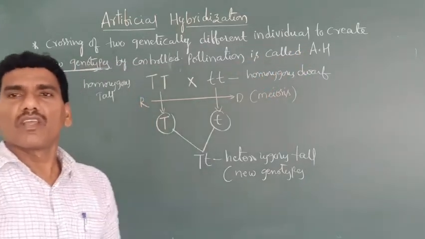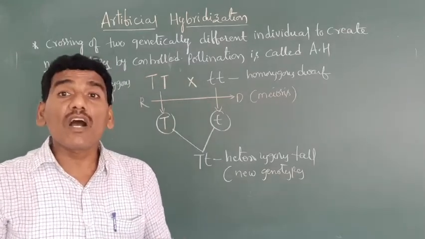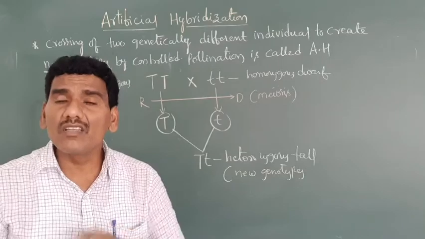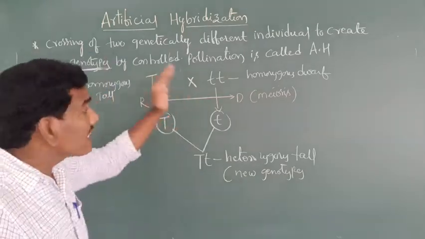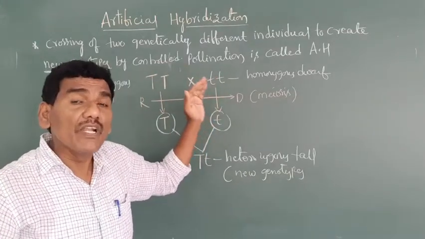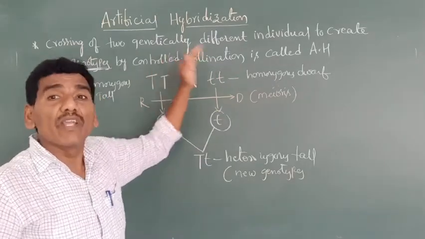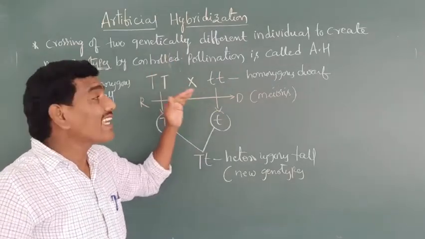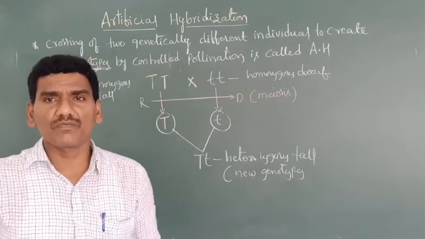Next one. Generally, it is one of the major approaches used in crop breeding management programs. It is one of the best methods used in crop breeding. In this crossing experiment, which type of pollen grains are used?